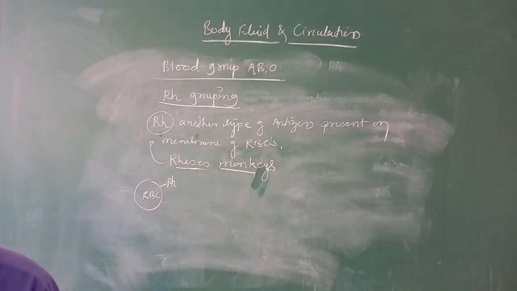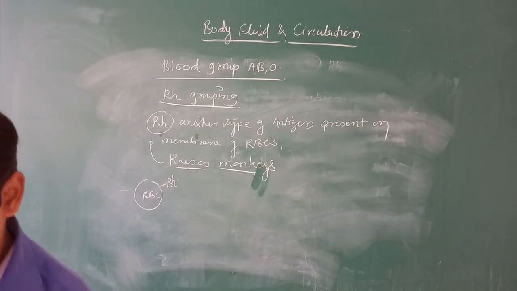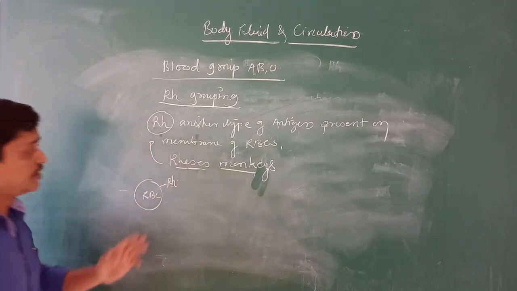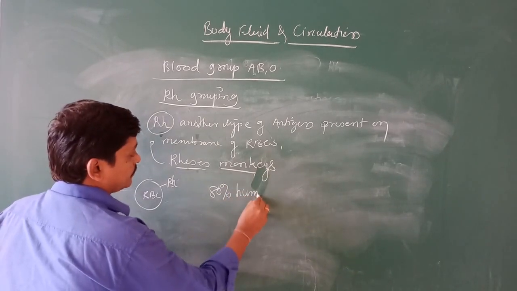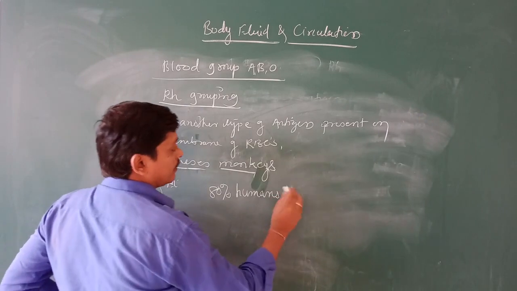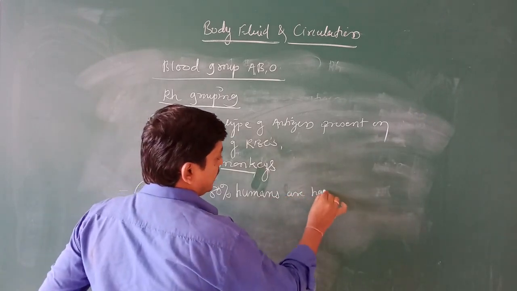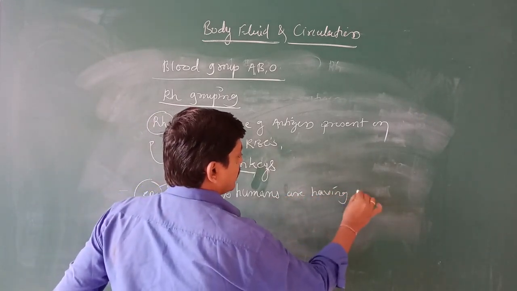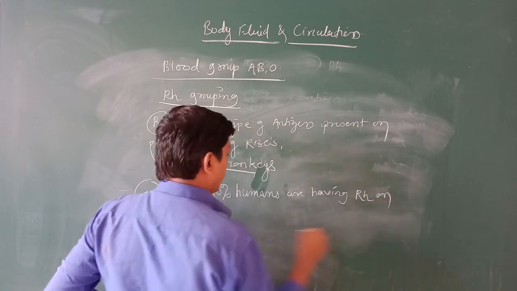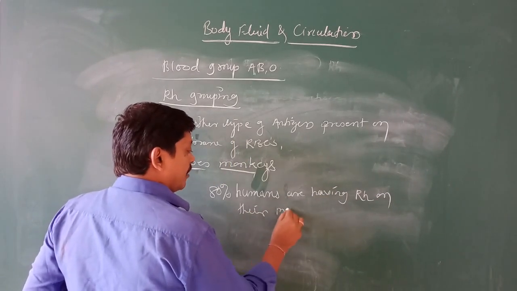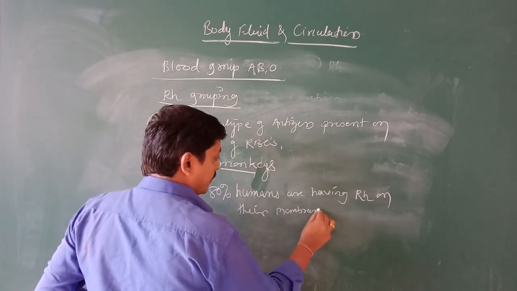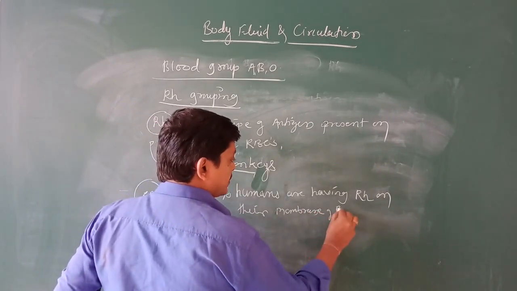Right? Now, the majority, 80% of humans, are having the same kind of RH on their membrane of RBC.